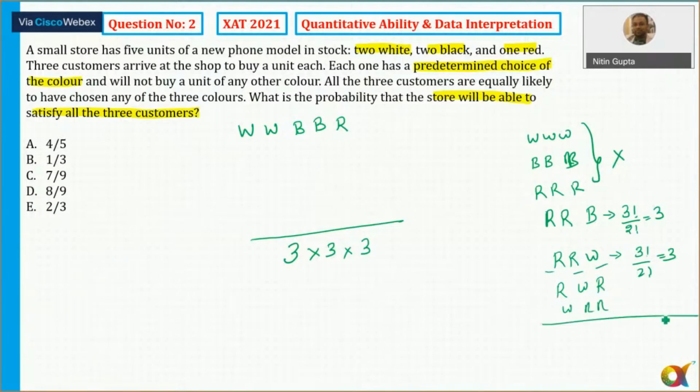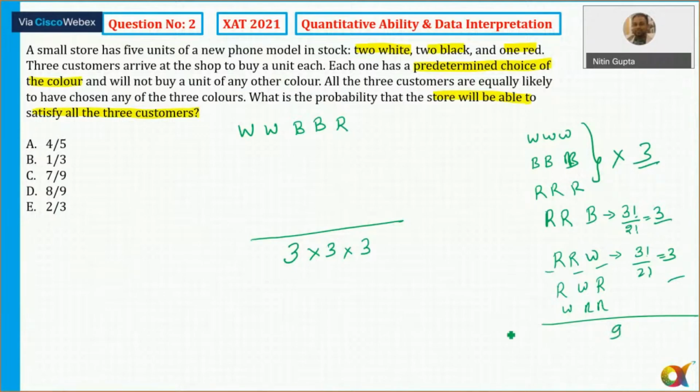Now, apart from this, no other possibility can satisfy, because if all three have the same color, that gives 3 cases, and that will not satisfy here. Two phones of the same color, but 2 red are not available, so 2 red and 1 black, and 2 red and 1 white, total of 6 possibilities here. But apart from this, if I say 2 white and 1 red, that is possible, or 2 white, 1 black, everything is possible. Okay, so I can see here that it is 3 plus 3 plus 3, that is coming to be 9. So out of 27 cases, the 9 cases are not possible here.